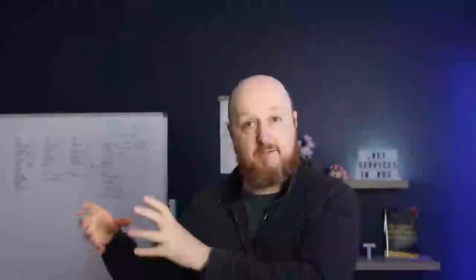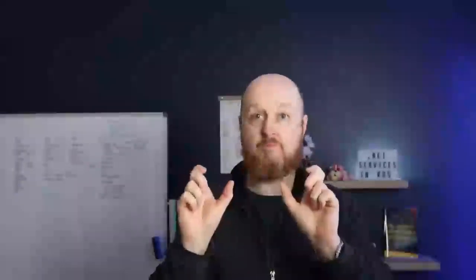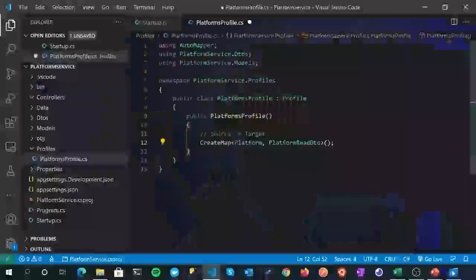The second point is here that we've created a mapping with a source of a platform model to a target of a platform read DTO. Brilliant. If you then had another scenario where you needed the source to be a platform read DTO and the target to be a platform, you have to explicitly add that here. Just because we've created a mapping one way from those two objects doesn't mean that there's an implicit mapping the other way. You've got to explicitly add that, okay? Just those 2 points are pretty important.